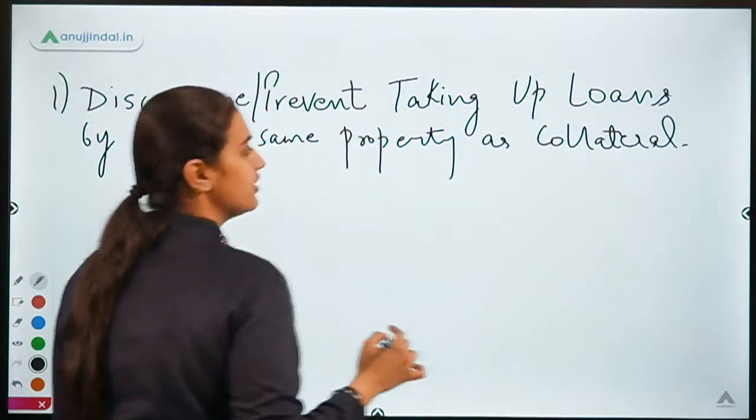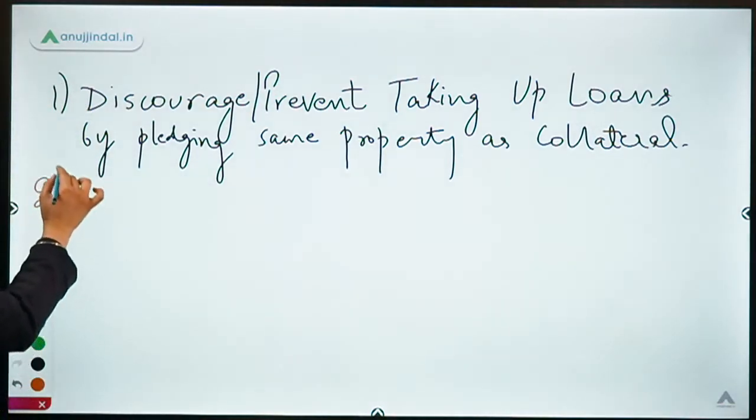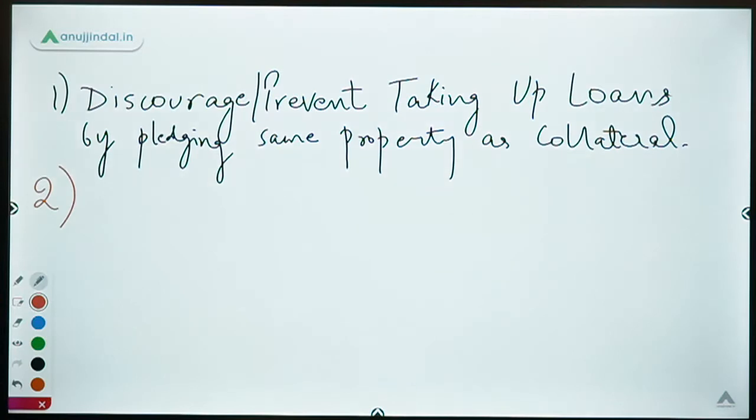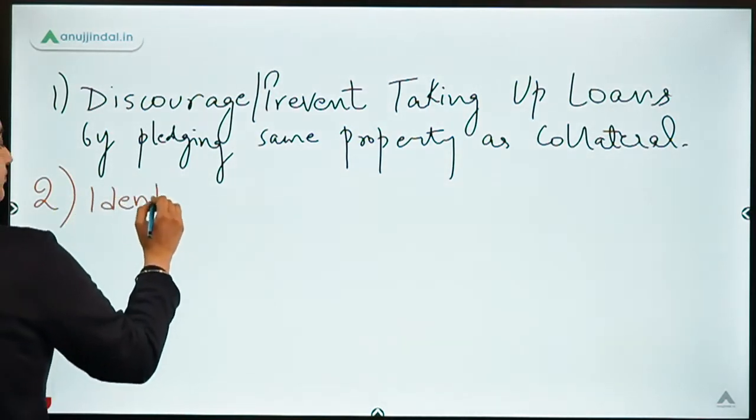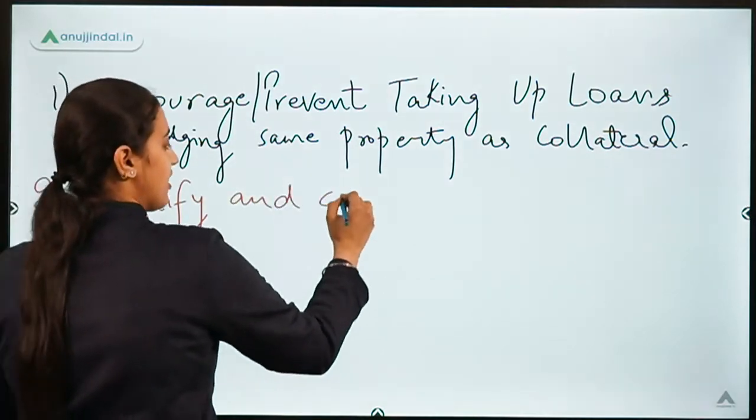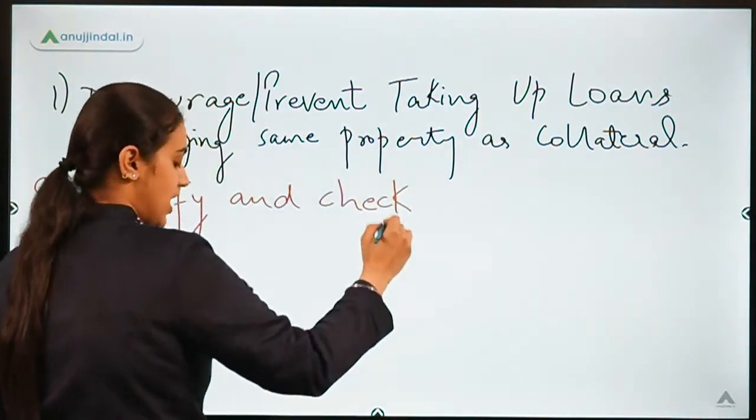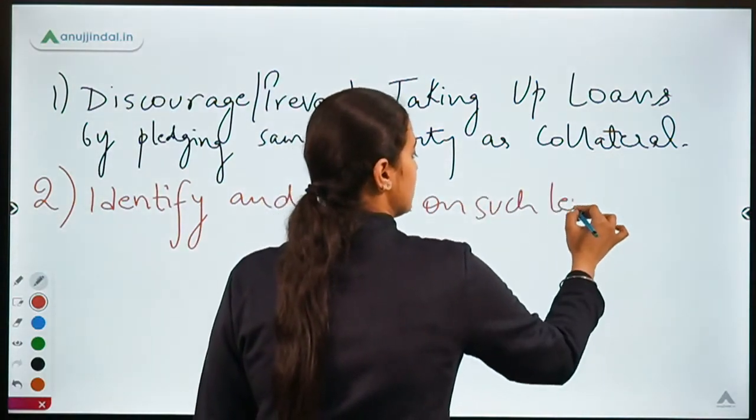So this is the very first objective which I discussed. Now let's talk about the second objective. The second objective was to identify all such fraudulent transactions where lending is being done through this equitable mortgage kind of thing. So to identify and check, or keep a check on, such lending transactions.